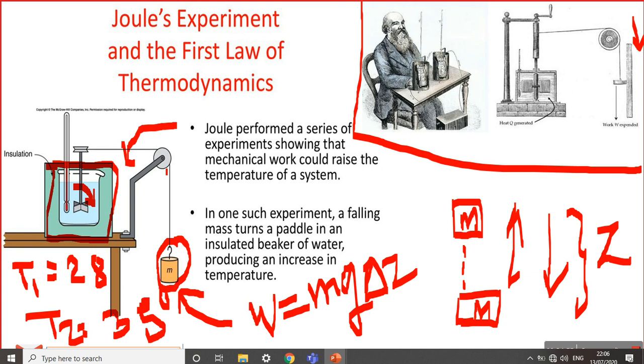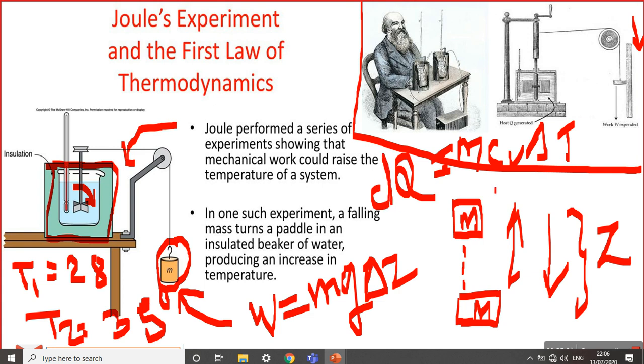So here Joule concluded that the increase in internal energy of the water is calculated by dQ = m Cv delta T. The mass of water we know, Cv is the standard specific heat of water at constant volume, and delta T is the change in temperature.